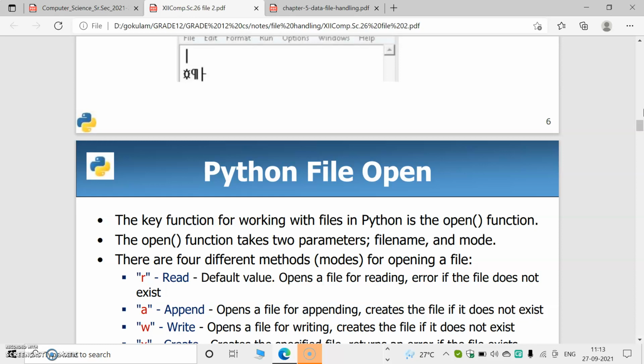So the usual examples for binary files are our image files like JPG, PNG extensions, and video files like MP4, etc. All video and audio files are examples of binary files.